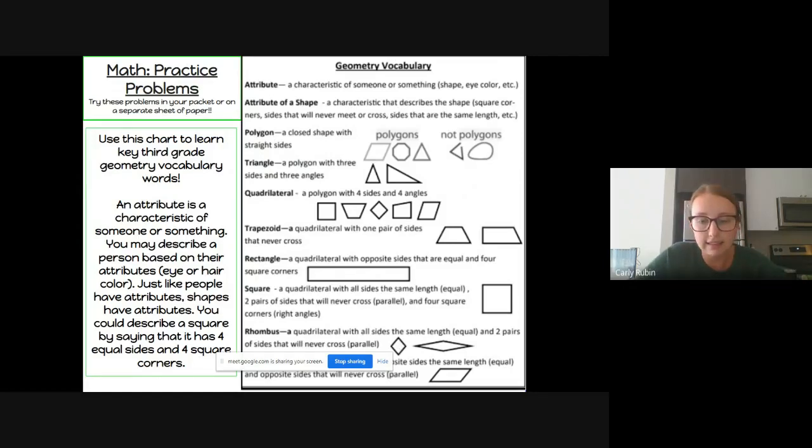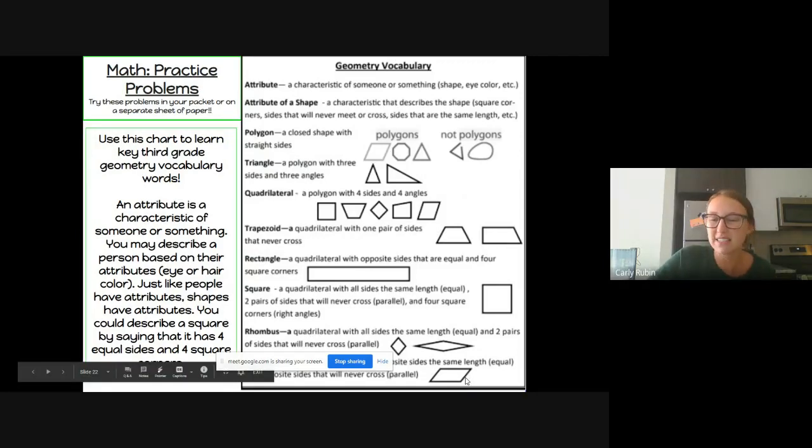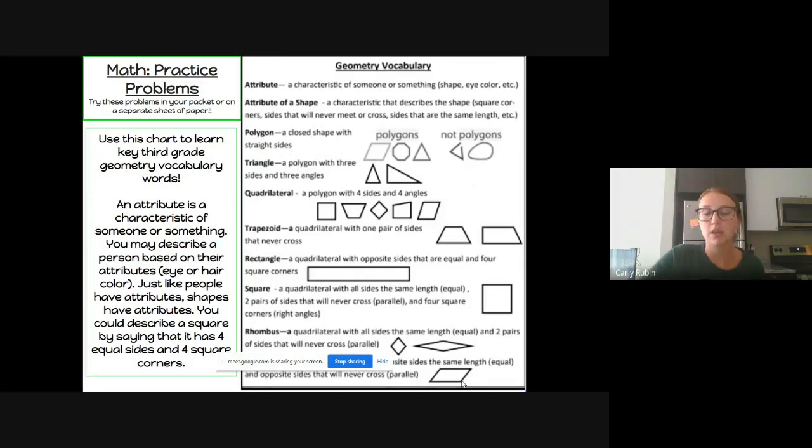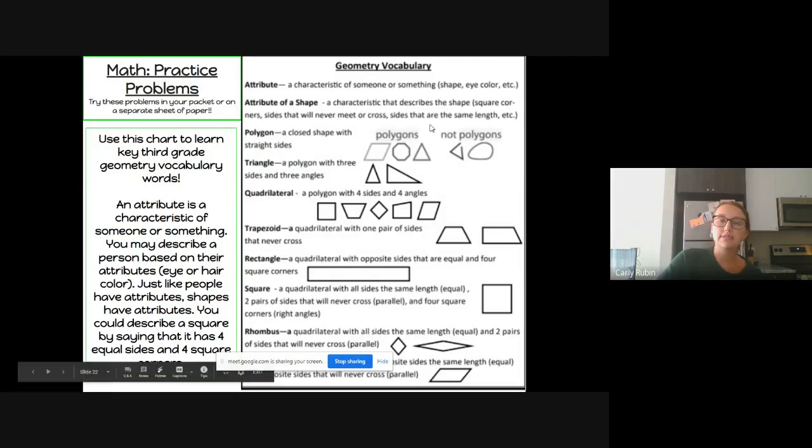All right, and the last one is a parallelogram. So a parallelogram is similar to a rectangle. It has opposite sides that are the same length, but it doesn't have those square corners. You can see those angles there are slanted. So a parallelogram is kind of like a slanted rectangle. So use this vocabulary sheet on this slide to help you answer your questions today.